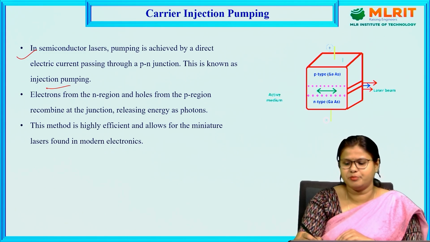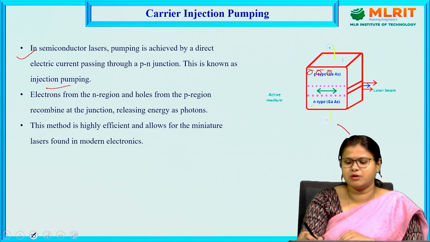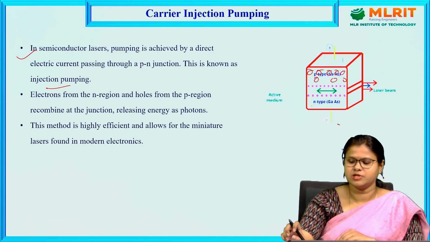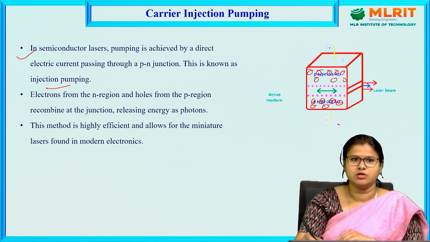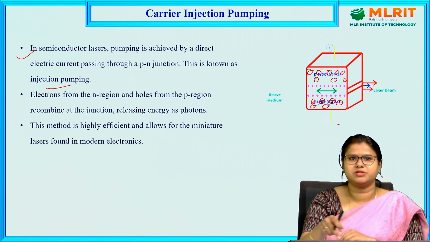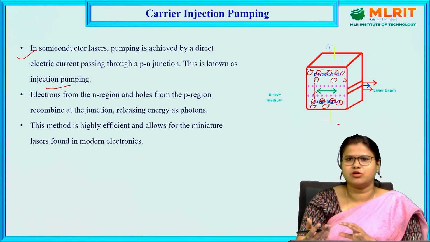So here we have P-type semiconductor and here N-type semiconductor, the PN junction. Here we will have holes as the majority charge carriers, and here we have electrons as the majority charge carriers. So the electrons from the N region and holes from the P region will recombine at the junction, and energy or photons will be produced.